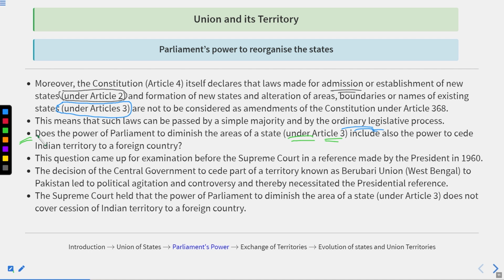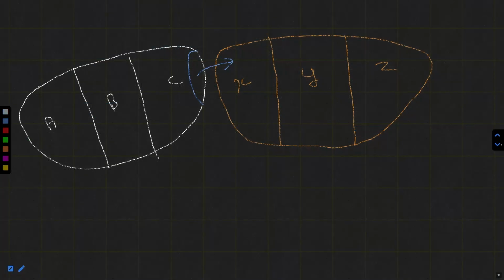This question came up for examination before the Supreme Court in a reference made by the President in 1960. Why the Supreme Court? Because, as I have told you many times, in India, things are run by the Constitution.